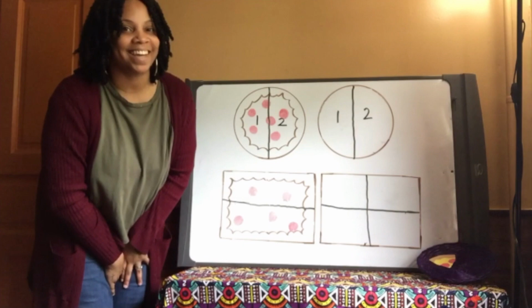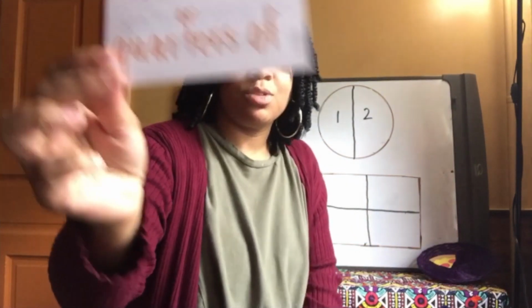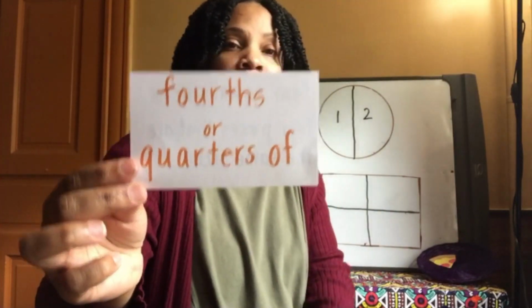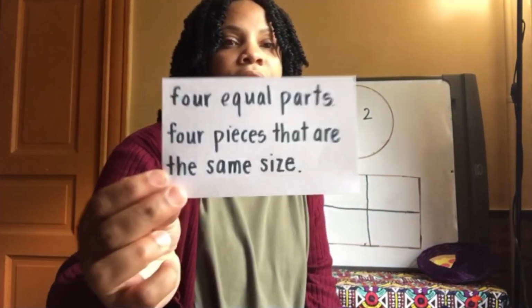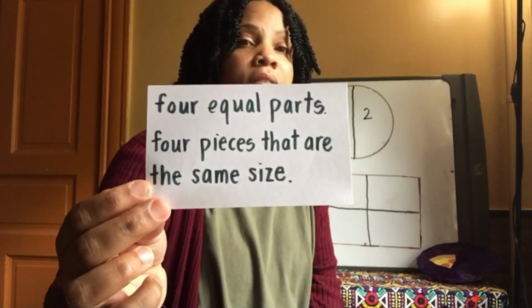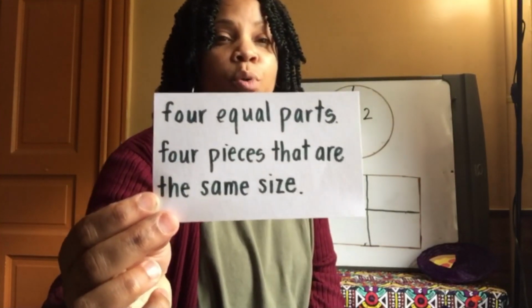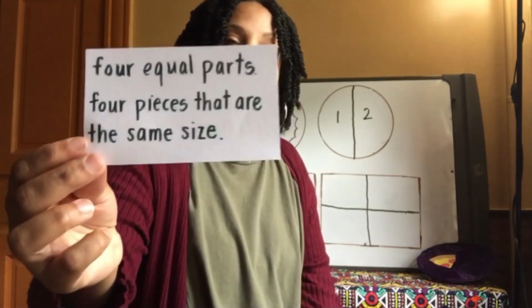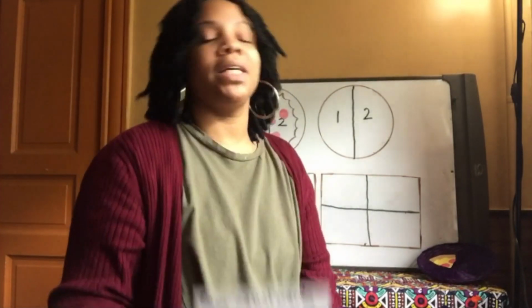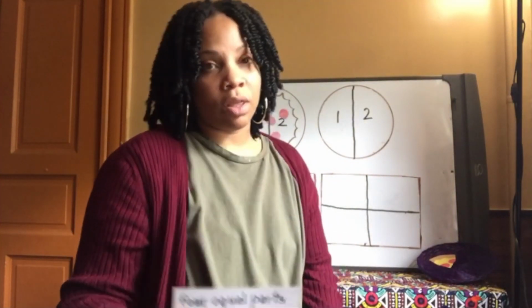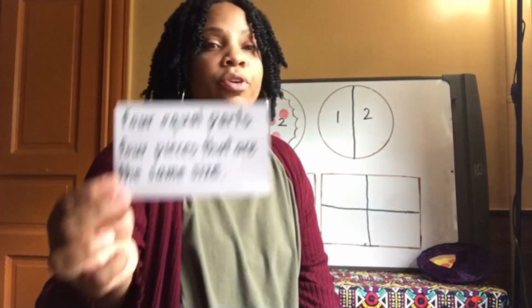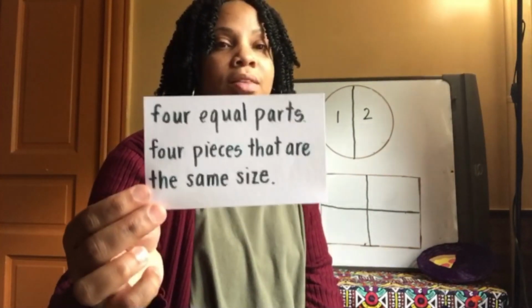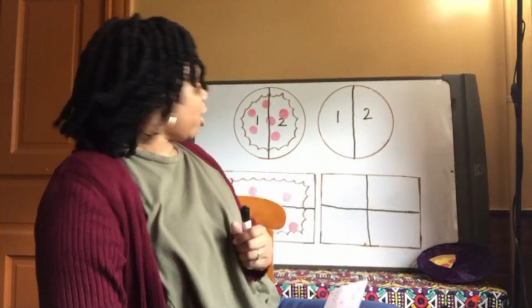So let's take a look at the definition. Congo Nation, read this with me. Fourths or quarters of are 4 equal parts, which means that there are 4 pieces that are the same size. Yay, Bo? So if you split something into fourths or quarters of, you create 4 equal parts or 4 pieces that are the same size. Let's take a look at our rectangle.